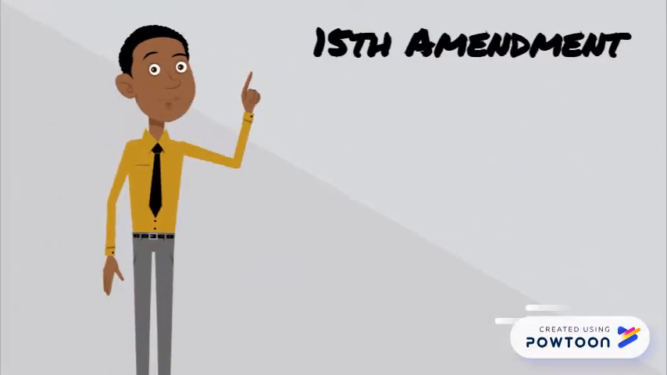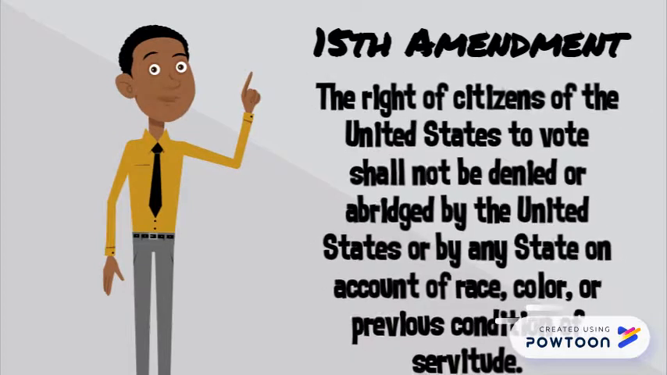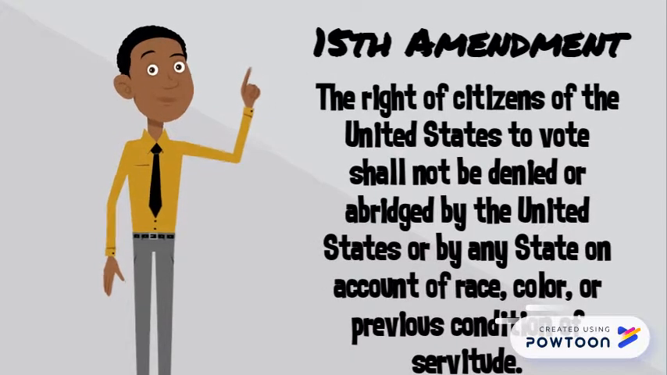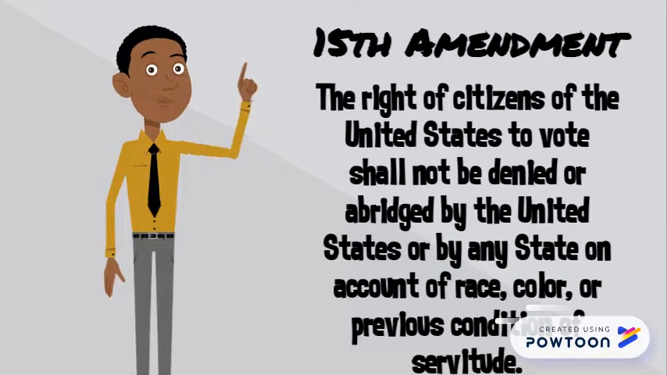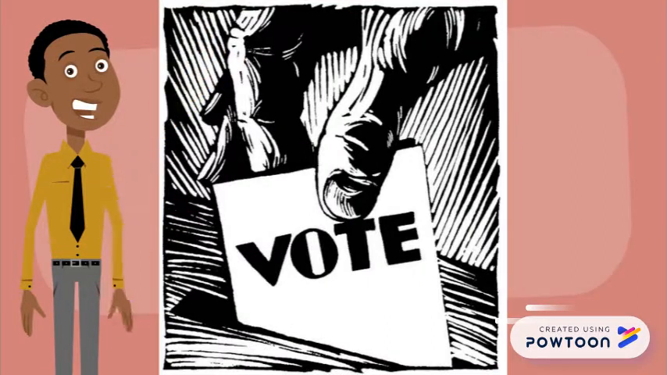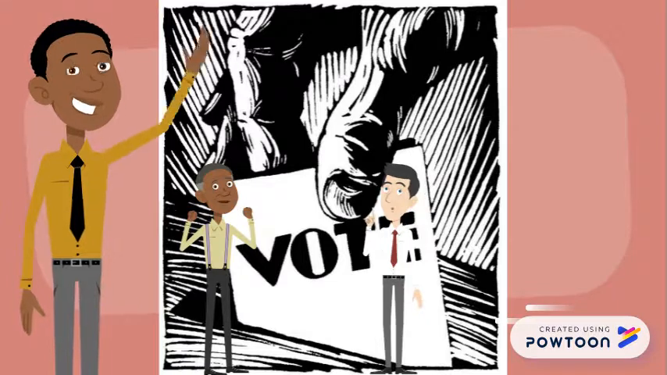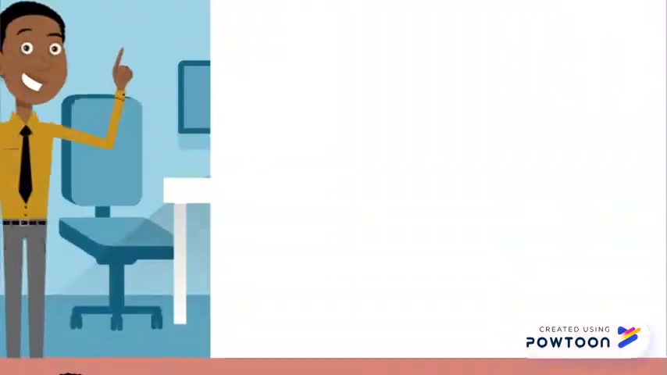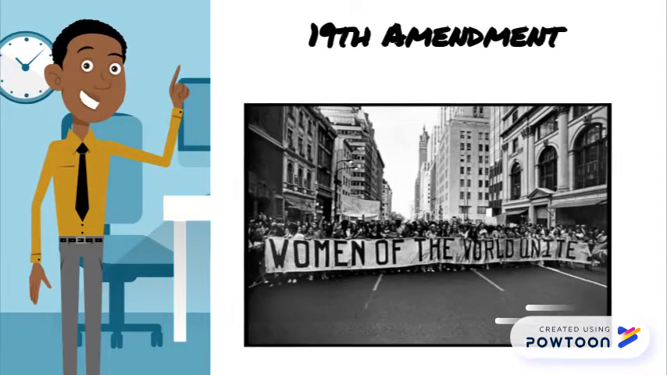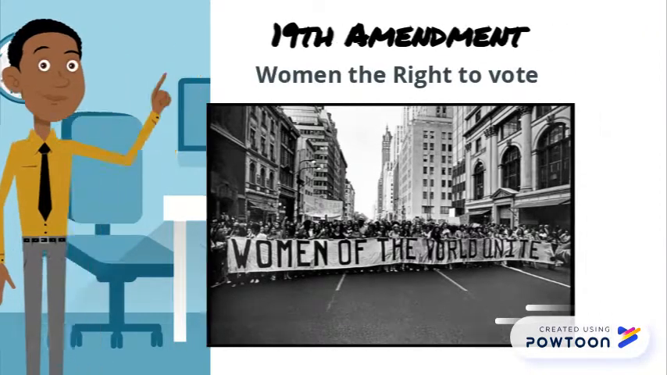Now, here we are with the 15th Amendment. This amendment stated that the right of citizens of the United States to vote shall not be denied or abridged by the United States or by any state on account of race, color, or previous condition of servitude. This meant that any citizen could vote and it could not be denied by race, color, or opinion. This also meant that black people were finally able to vote in the U.S. Then came the 19th Amendment, which gave women the right to vote.